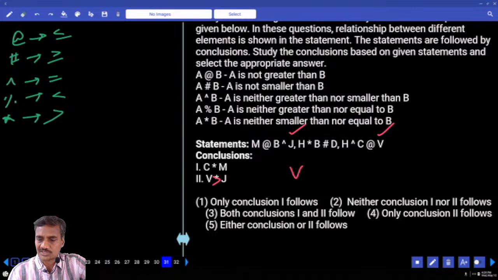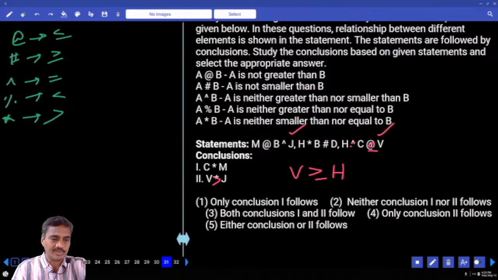Then now the next statement. B to H first. Power stands for equals, and at the rate of means lesser than or equals. H lesser than or equals to B, greater than or equals to H. And H to B. H star means H greater than B. And B and J, B equals to J. Hence B greater than J is true.